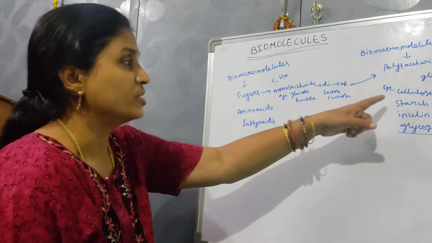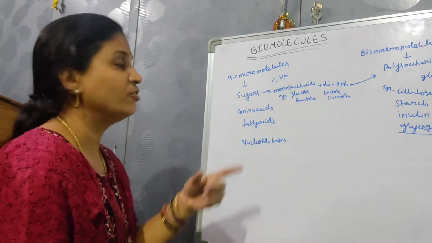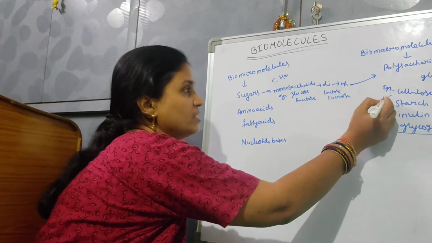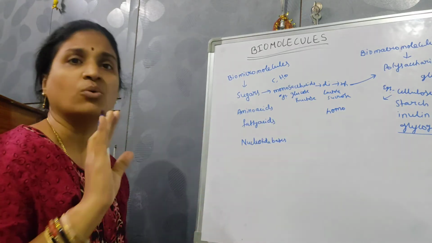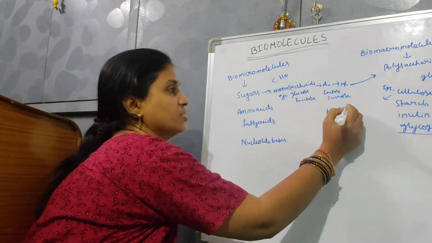Then cellulose. Cellulose is a homopolymer of glucose. Homopolymer means throughout the structure only one monosaccharide, glucose, is present.